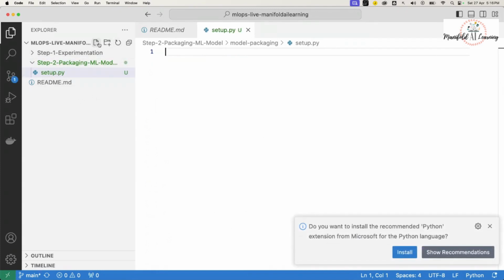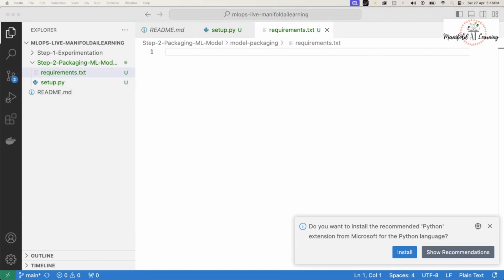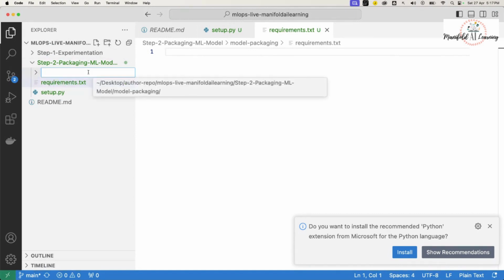Apart from that, if I'm working in any environment, I want to take care of the dependencies, so I'll create this requirements.txt file. We can also create a manifest file, which will tell the package what to include; maybe we can add it at a later point. These are the two files I've added, requirements.txt and setup.py. And for the overall important model contents that I want to create, I would go ahead and mention them inside a folder.